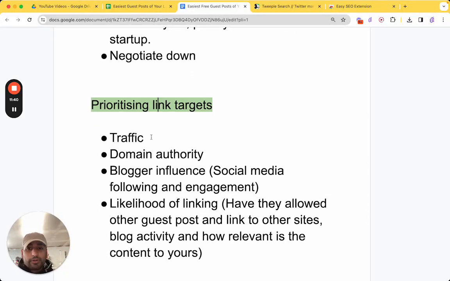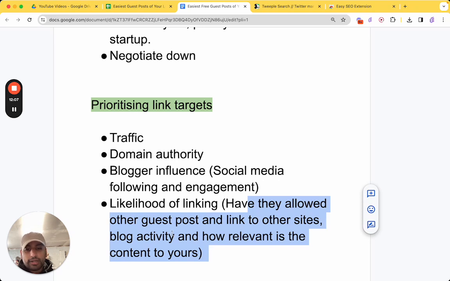So you can prioritize link targets by traffic. You can put the site into something like SEMrush or Ubersuggest, and check domain authority and blogger influence. So check out the social media, the following, and the engagement, as well as the likelihood of getting a link from that site. Take a look at that site and basically ask yourself, have they allowed other guest posts and links to other sites? Look at the blog activity and how relevant the content is to yours.